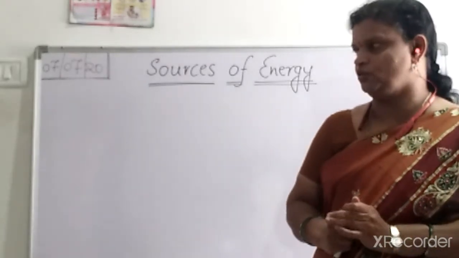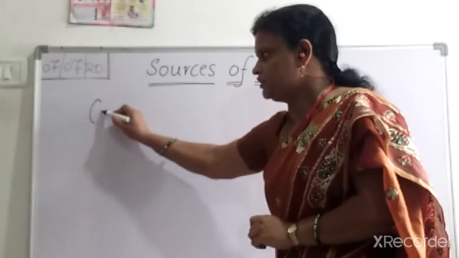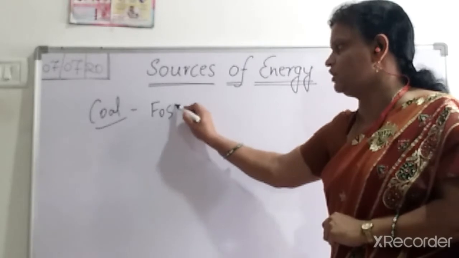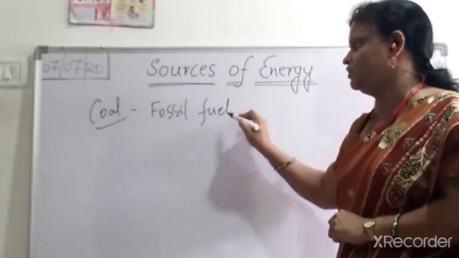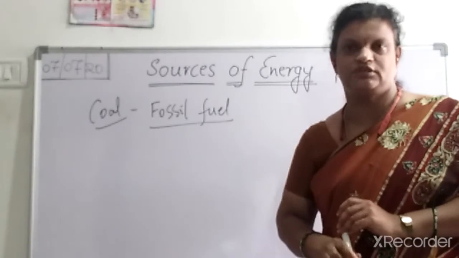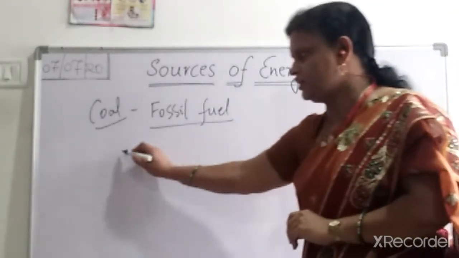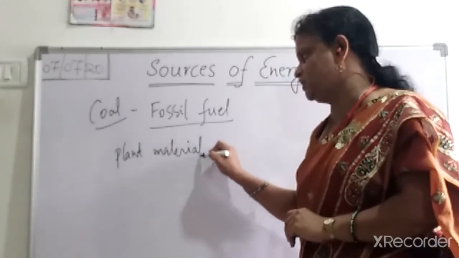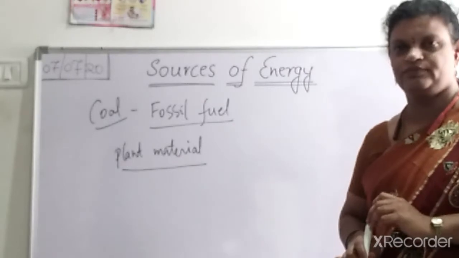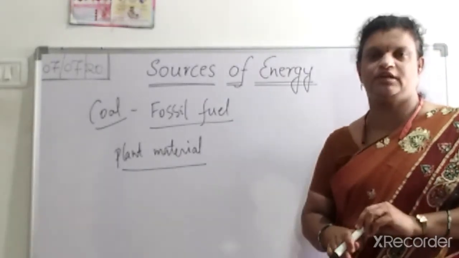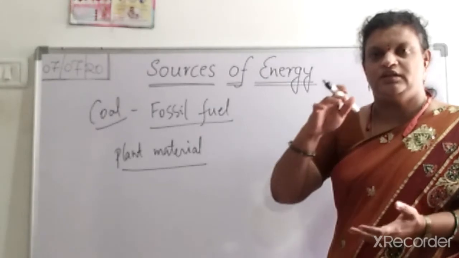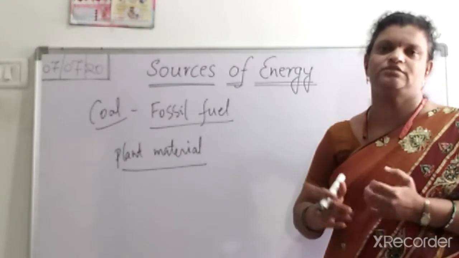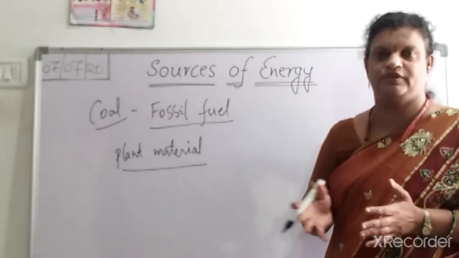Coming to this coal, we are calling this coal a fossil fuel. Why are we calling this coal a fossil fuel? Because the plant material present here, which is also called vegetation, is buried under the soil after its death. And soil in the sense not only one layer of soil, but many layers of soil, because of floods, earthquakes, and some other reasons.